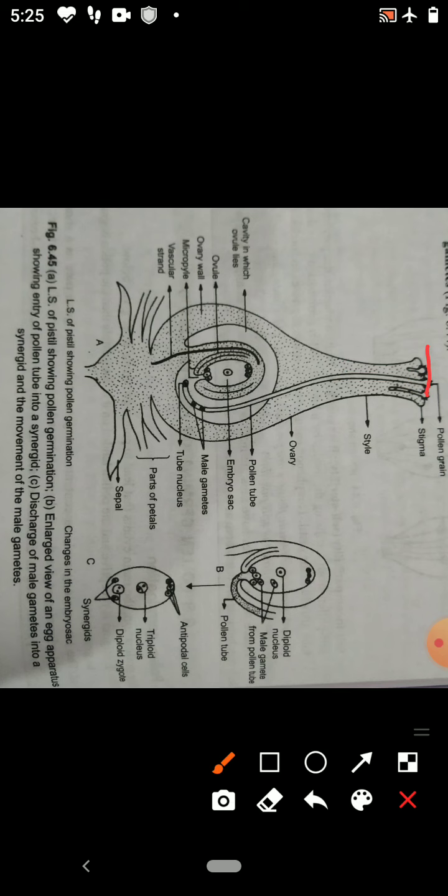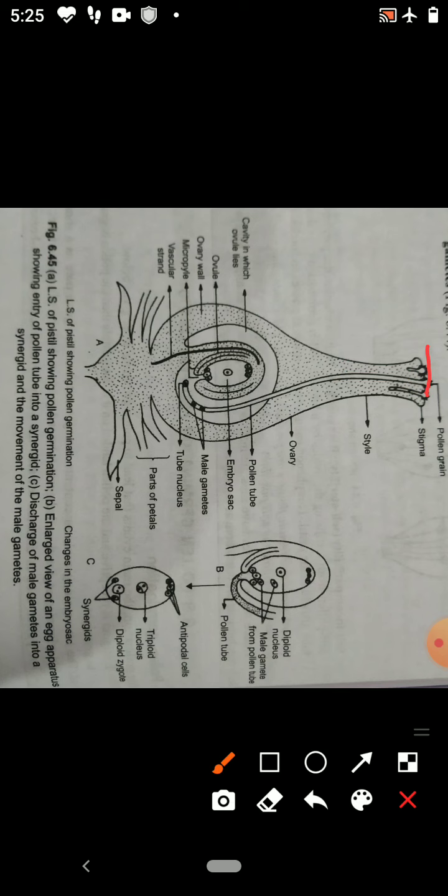Children, before fertilization, there are some events. First is pollen pistil interaction. Second is germination of pollen grain and growth of pollen tube. Third is entry of the pollen tube into the ovule.